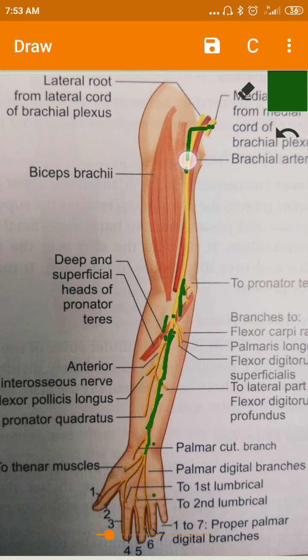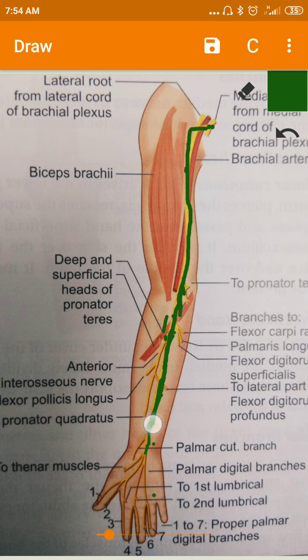the brachial artery up to the level of the middle of the arm, and then it crosses the brachial artery at that level, and it comes to the medial side and enters into the cubital fossa. In the cubital fossa, it pierces in between the deep and superficial heads of pronator teres, and then it runs in the forearm in the plane between the flexor digitorum superficialis and the flexor digitorum profundus, and above